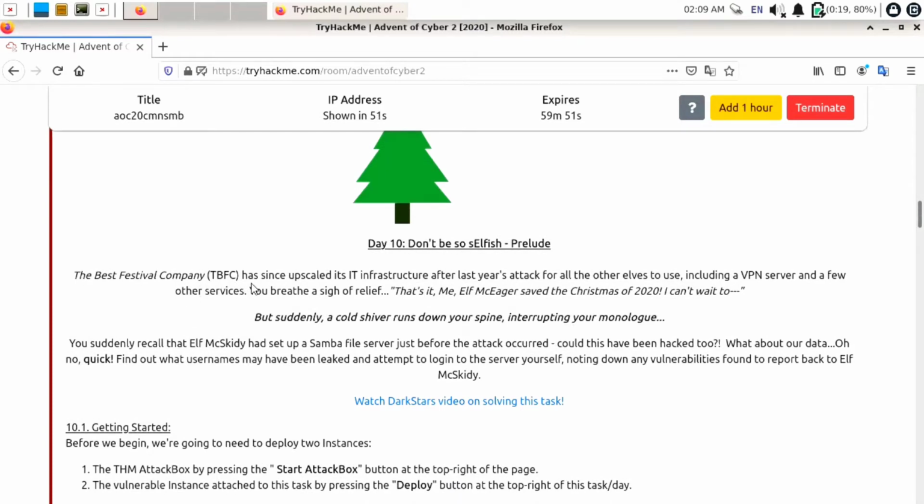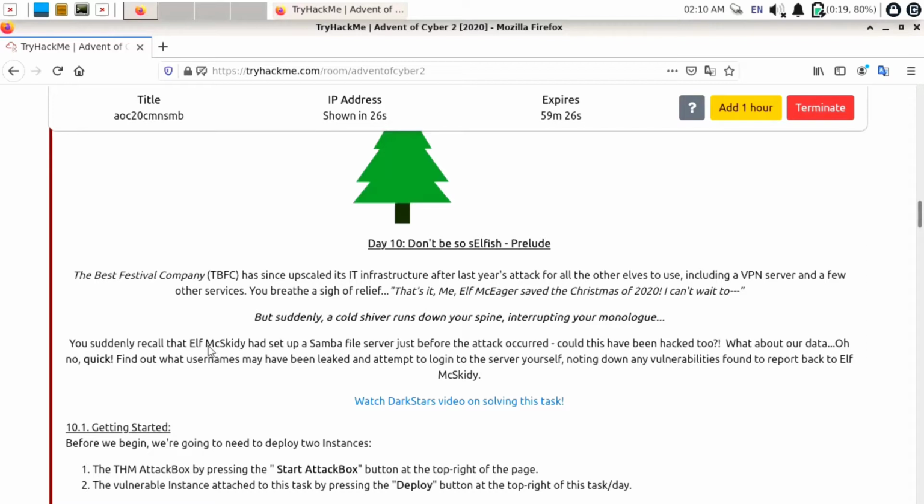The description says the best festival company has upscaled its IT infrastructure after last year's attack for all the other elves to use, including a VPN server and a few other services. You breathe a sigh of relief. "That's it. Me, Elf McSkidy, saved the Christmas of 2020. I can't wait to..." But suddenly a cold shiver runs down your spine, interrupting your monologue.